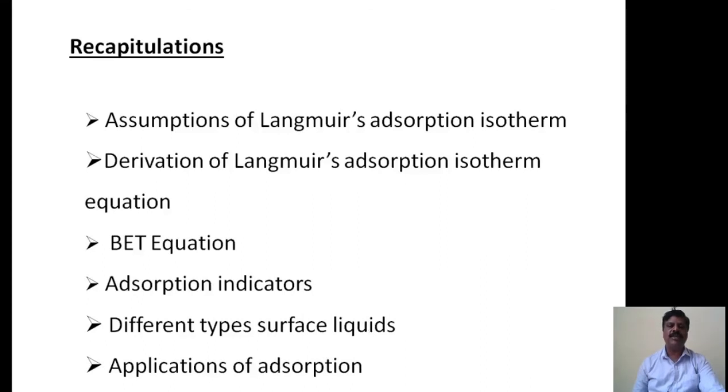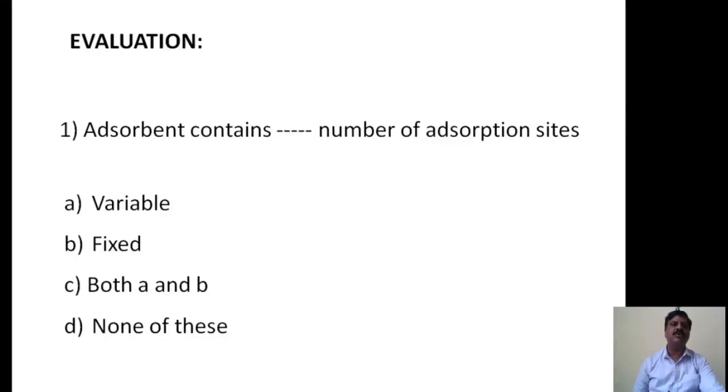You have to answer. The first question: an adsorbent contains dash number of adsorption sites. A option is variable, B option is fixed, C option is both A and B, and D is none of these. I will give just 10 seconds.